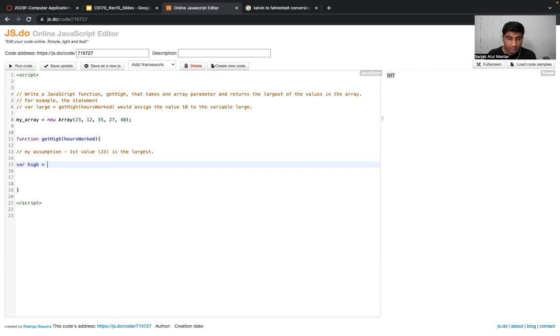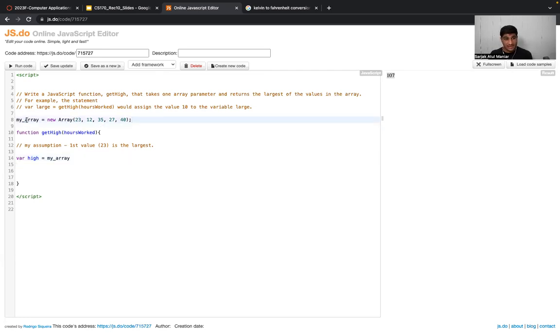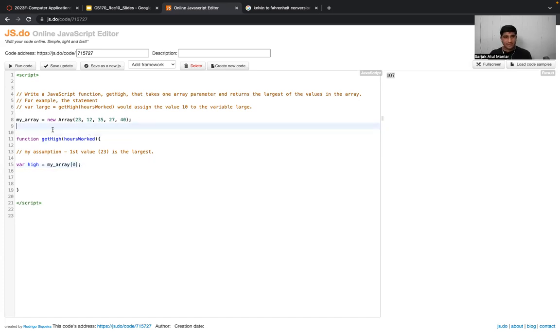So I'm going to write something like var high. This is the variable which I'm declaring, and var high will be having the first value of this array. The name of the array is myArray. And how do I access the array elements? By following this syntax, which says var high equal to myArray, and inside the brackets I can write 0. Make sense? Again, if you remember, we have something called indices or index values inside the array: 0, 1, 2, 3, 4.